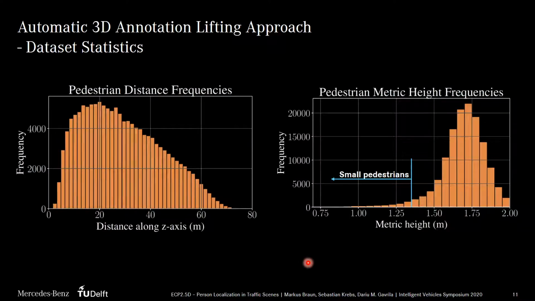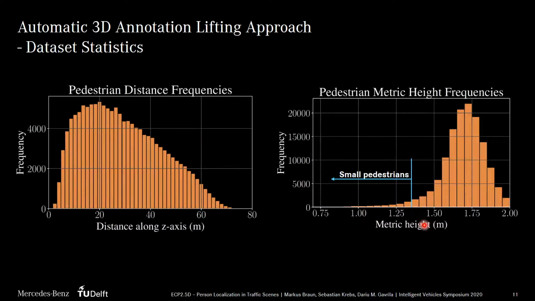By applying the presented uplifting approach for all annotations in a reasonable subset of ECP, we were able to enrich 136,000 2D annotations with their corresponding 3D position. This results in the ECP2.5D dataset. We show the distribution of the distance of all annotations in the dataset on the left. On the right, the calculated height of all annotations is shown. Again, we use the distance information of the uplifted annotation along with its bounding box height in the image to calculate the object height. As can be seen, the height distribution shows a dataset bias towards adults.